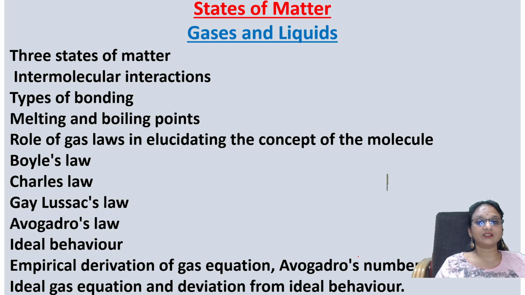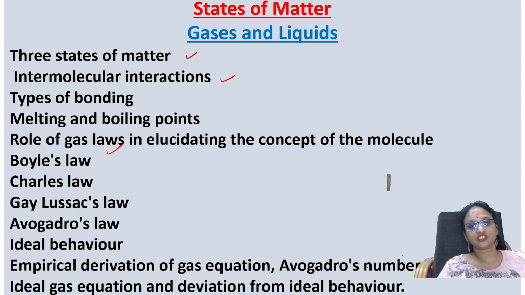Before we start, these are the topics prescribed for your syllabus for your upcoming exams. You're going to study states of matter, and the different molecular interactions. You'll be studying bonding, and what actually melting and boiling points are. From there we'll be going into the gas laws. We'll be studying deviations from the ideal gas equation, what real gases and ideal gases are, and what the Avogadro number is. So hydrogen bonding, everything we are going to study today. Let's start with the chapter.